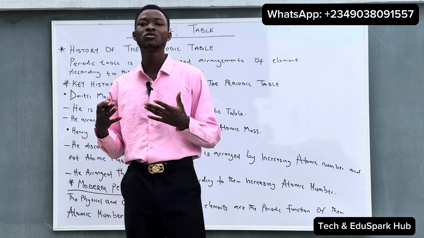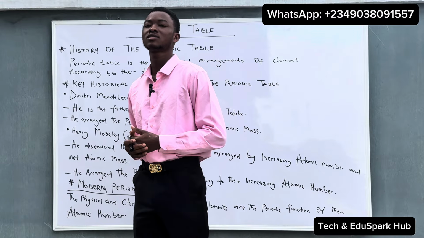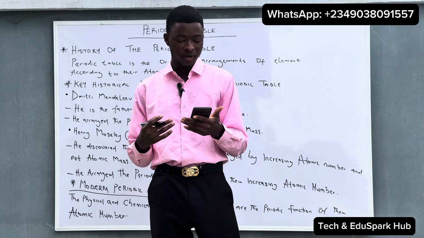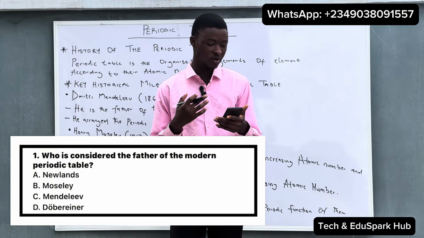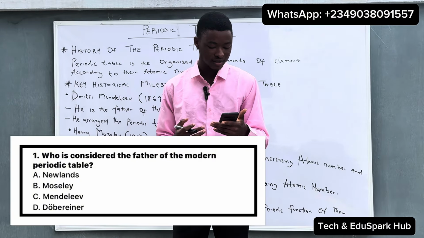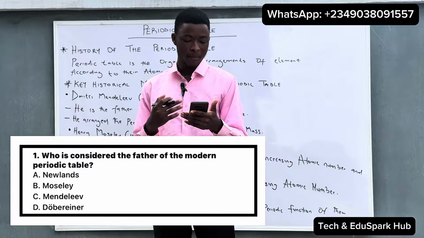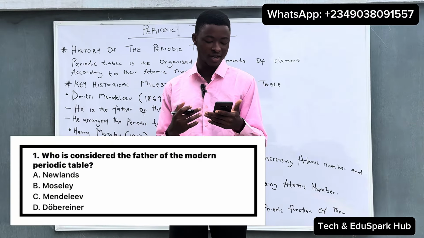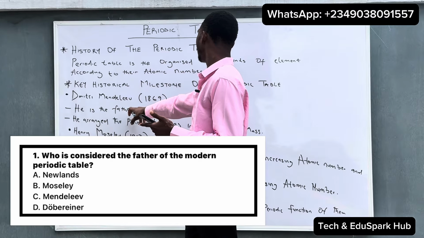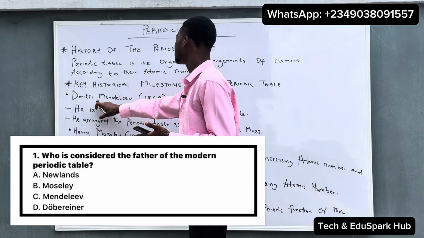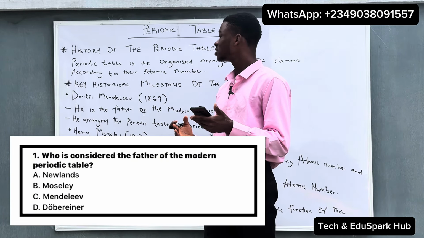So under this, let's look at some questions. The first question, as displayed on the screen, says: who is considered the father of the modern periodic table? A. Newlands, B. Moseley, C. Mendeleev, and D. Dobereiner. The correct answer to this question is Mendeleev, who is the father of the modern periodic table according to what we said earlier under Mendeleev's contribution.